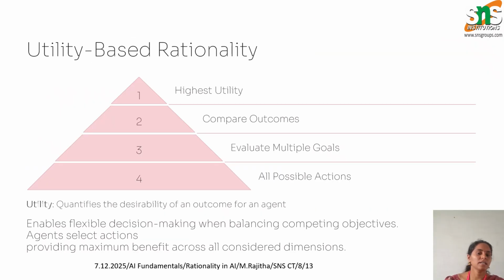Utility based rationality. Utility represents how useful or desirable an outcome is for the agent. The utility based agent compares different outcomes and selects the one with the highest utility. This approach helps balance multiple goals such as safety, speed, and efficiency. Utility based rationality allows flexible decision making because the agent is not restricted to a single rule. Instead, it evaluates many possibilities and chooses the most beneficial one. This is widely used in recommendation systems, finance, and robotics.